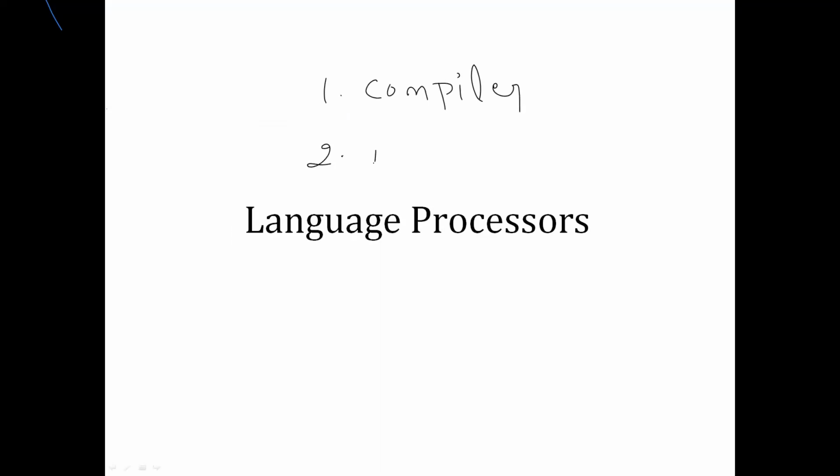Another one is called interpreter. So these two are the language processors which are helpful to convert the high level programming language into machine level language.